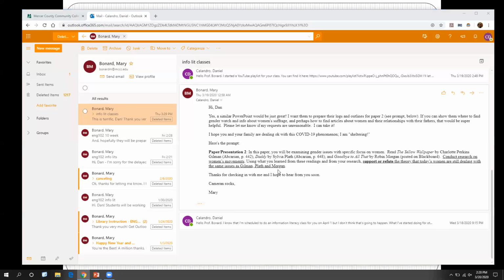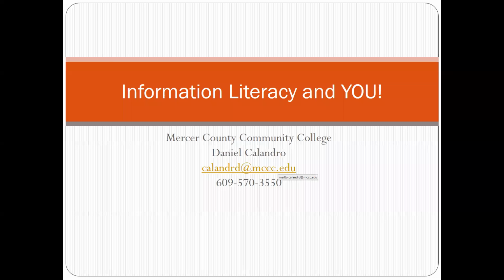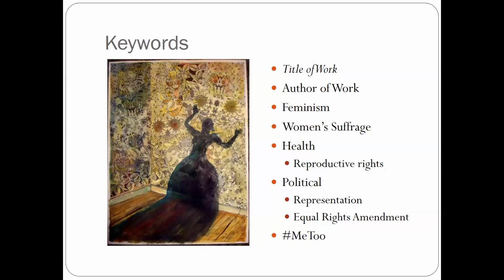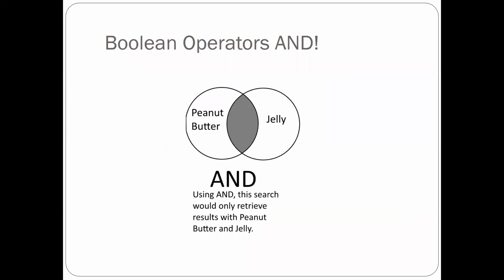Once again, it's going to be all based off of keyword terms. So again, here's a couple of them. And again, you can use any of these or some combination thereof. Again, the Boolean operator AND is going to allow you to combine keyword terms. So let's take a look at our ebooks.